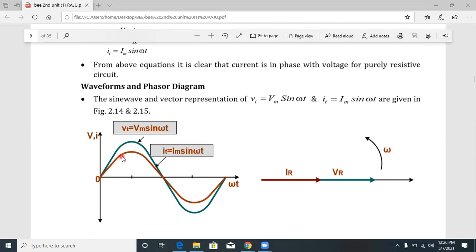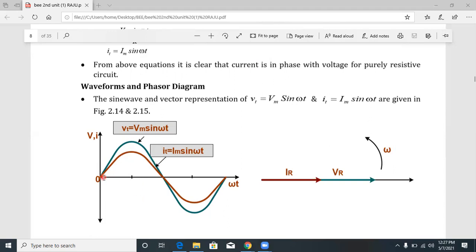There is no difference between these two in phase. The magnitude is different, but there is no phase difference. These two are in phase. The maximum value of the voltage is like this, and the maximum value of the current, Im, is like this. There is a difference in maximum value, but no difference in phase.